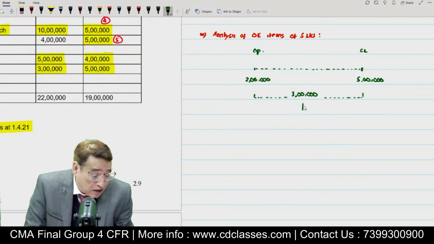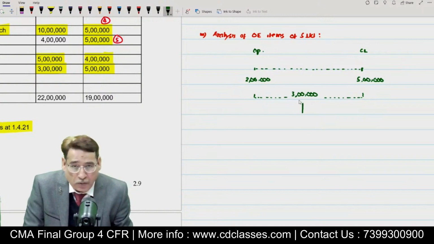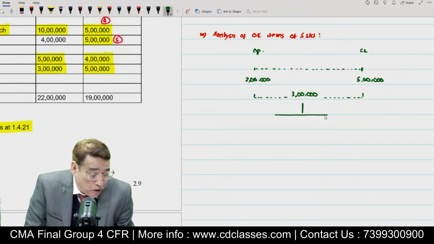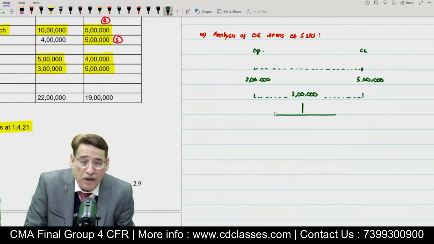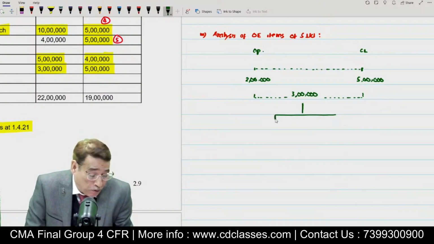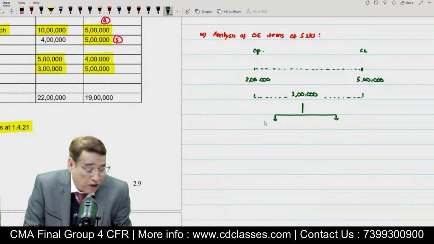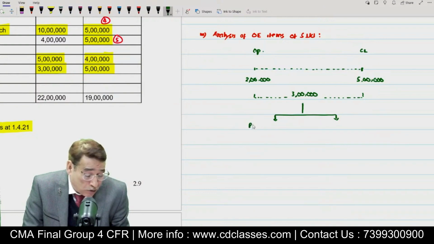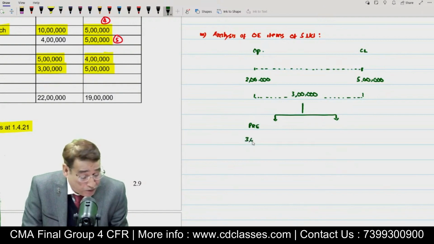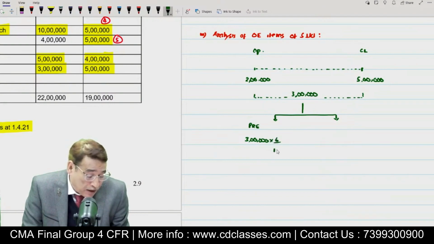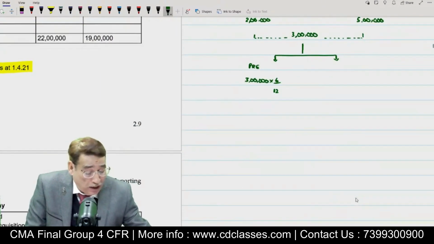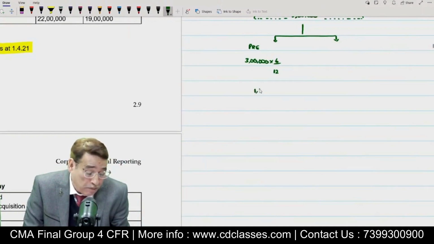And if you remember, in the last session I told you we should not stop at this point. Rather, this entire profit earned by the subsidiary company needs to be segregated into the pre-acquisition part and of course the post-acquisition part. In this question, as we have just seen, the first 6 months relate to the pre-acquisition period. So out of 3 lakh, the subsidiary company must have earned this much in the pre-acquisition period, that is 3 lakh into 6 by 12, and that makes it 1,50,000. So 1,50,000 is the profit earned by the subsidiary company in the first 6 months.